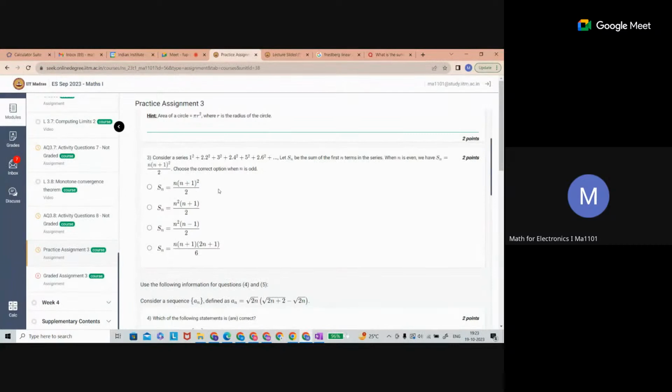Okay, can you do one thing? When n is even, we have Sn equal to this one. Choose the correct option for odd.